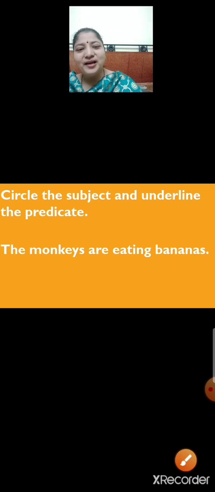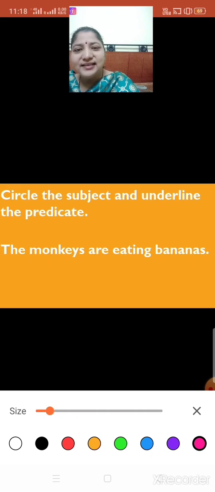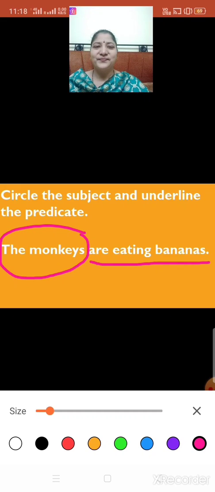So, what will you do now? Yes, you will circle the subject and underline the predicate. So, let's do it. Let's circle the subject, the monkeys, and underline the predicate. Yes, are eating bananas. Okay, next.